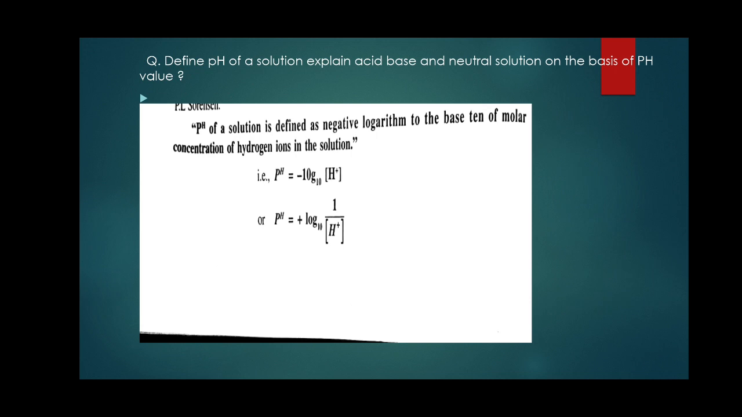So pH of a solution is defined as the negative logarithm to the base 10 of the molar concentration of hydrogen ions. Hydrogen ion is denoted by H plus. Hydrogen carries a positive charge. So pH equals minus log to the base 10 of H plus. pH stands for hydrogen ion concentration. It can be simplified and written as 1 divided by log of H plus.